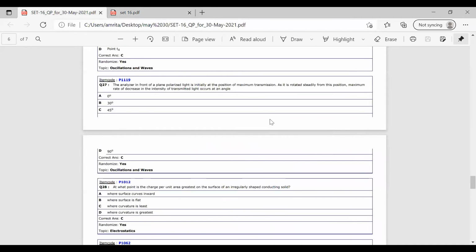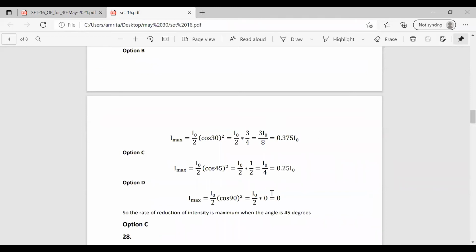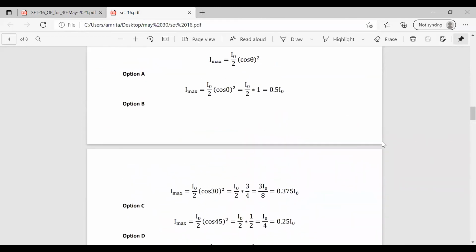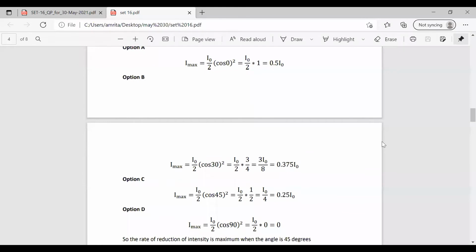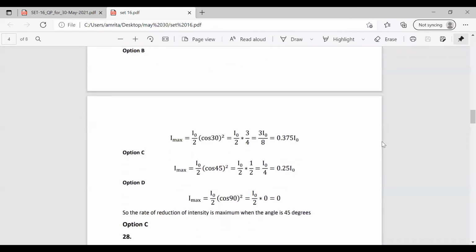What is asked in the question? We have identified it. The maximum rate of decrease in the intensity of light transmitted occurs at an angle. Maximum rate of decrease in intensity. So we don't need to consider the option D. So in the option A, it is 0.5 I0. Option B, it is 0.375 I0. And option C, it is 0.25 I0. So the maximum decrease in the intensity occurs at the angle 45 degree, that is 0.25 I0. So the rate of reduction of intensity will be maximum at the angle of 45 degree.